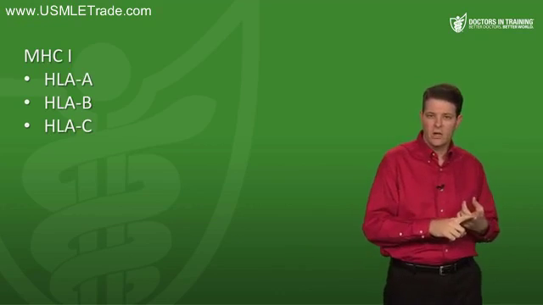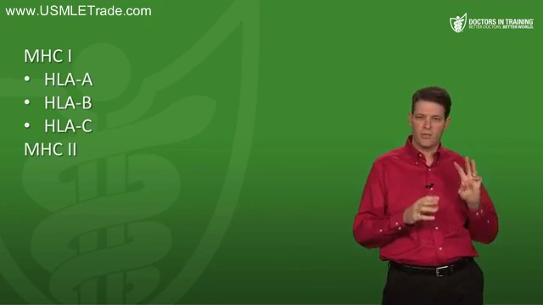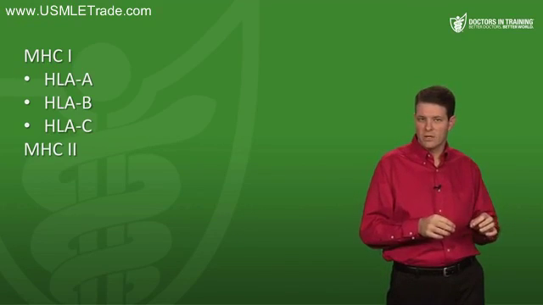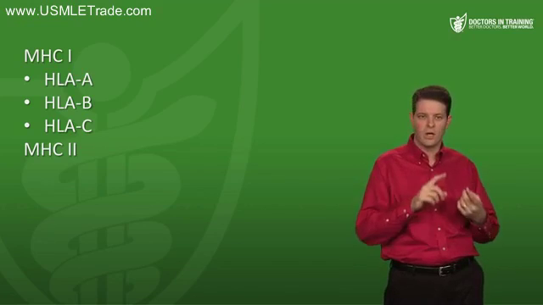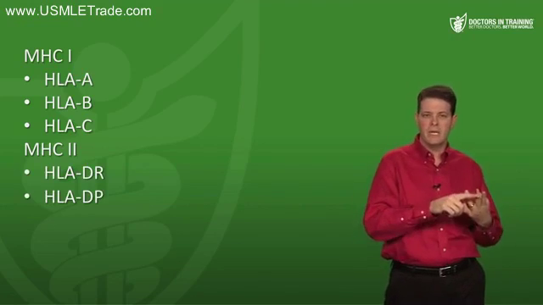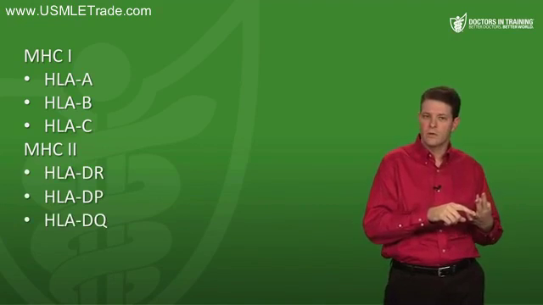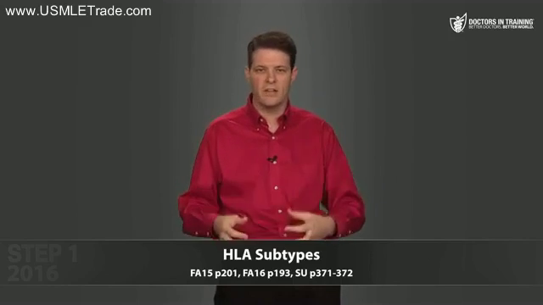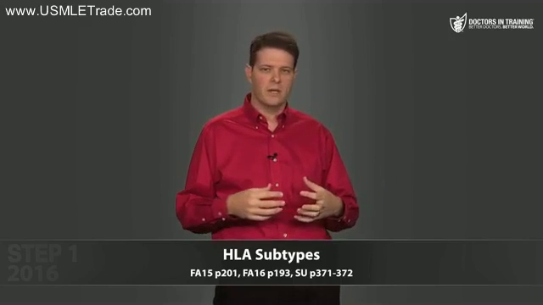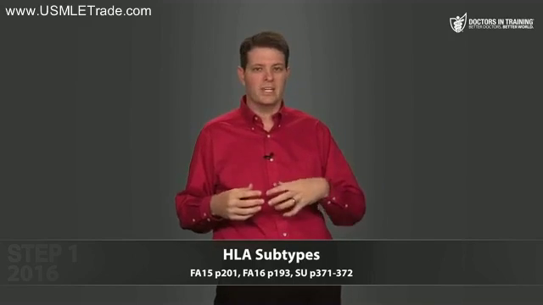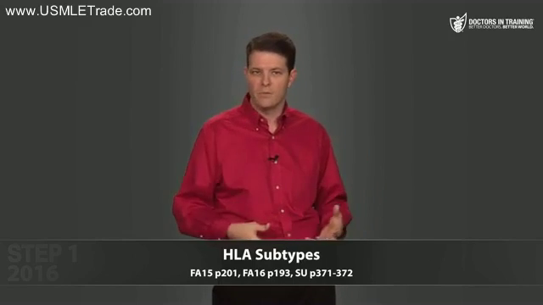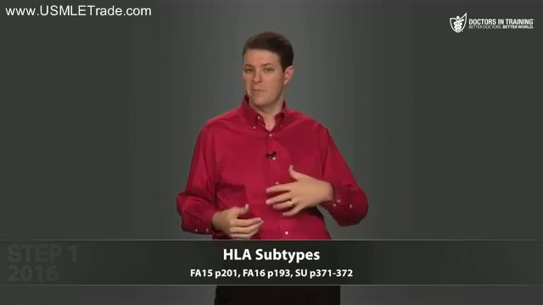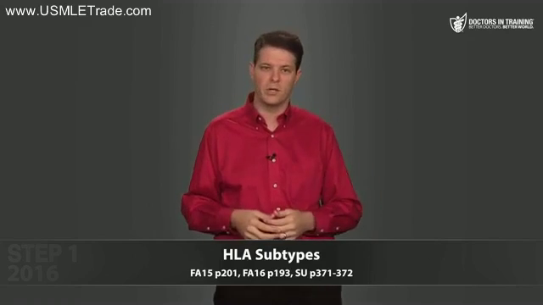Then HLA-D codes for MHC2, but we break those down into 3 subgroups. Remember, MHC2 molecules are only found on antigen-presenting cells, and the genes that code for these MHC2 proteins are HLA-DR, HLA-DP, and HLA-DQ. Now, all these HLA subtypes can be further classified into specific loci and specific alleles. So you might divide HLA-DR into HLA-DR1 or DR2 or DR3 and so on. Or for HLA-B, you can have HLA-B1 or HLA-B2 and so on. That's where HLA-B27 comes from, and that should sound somewhat familiar to you.